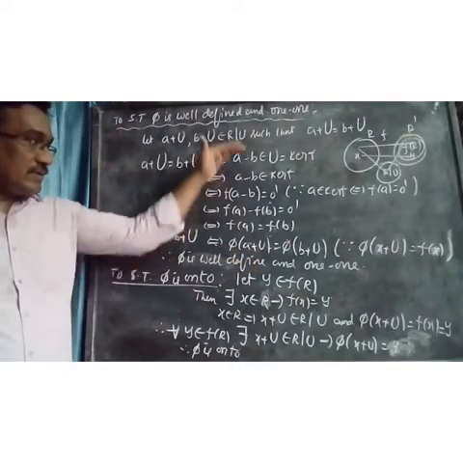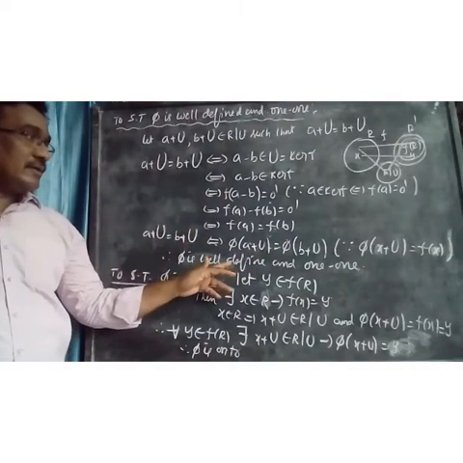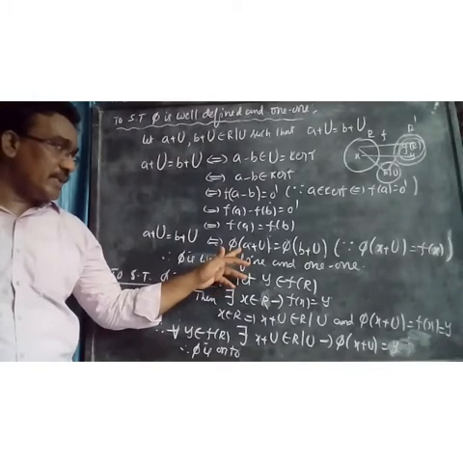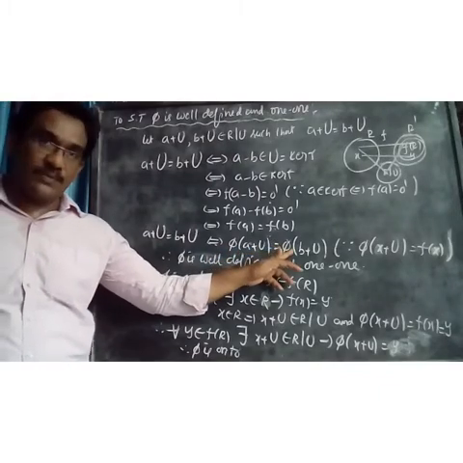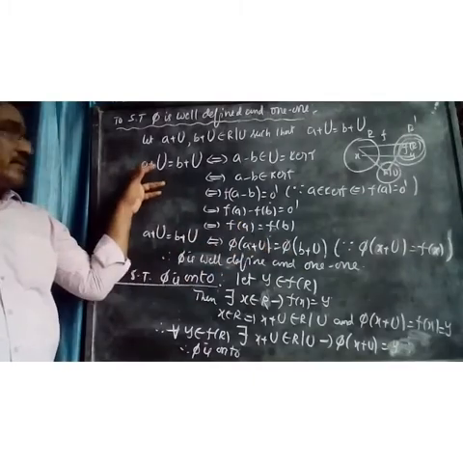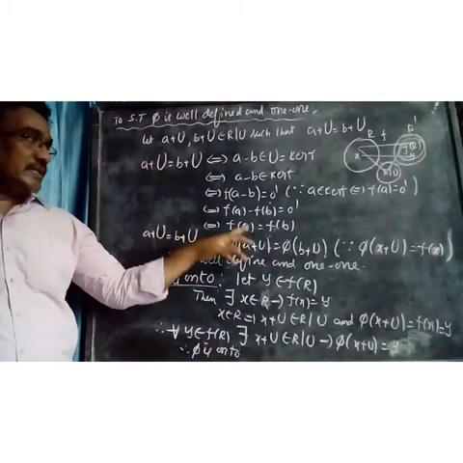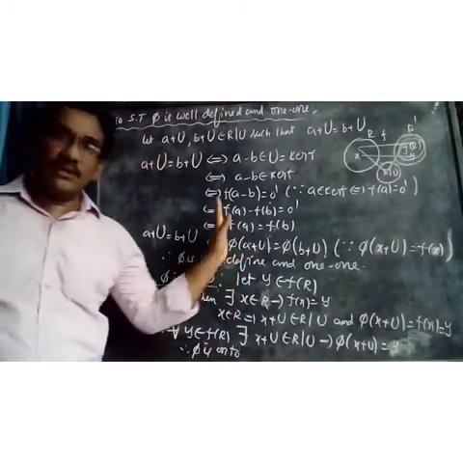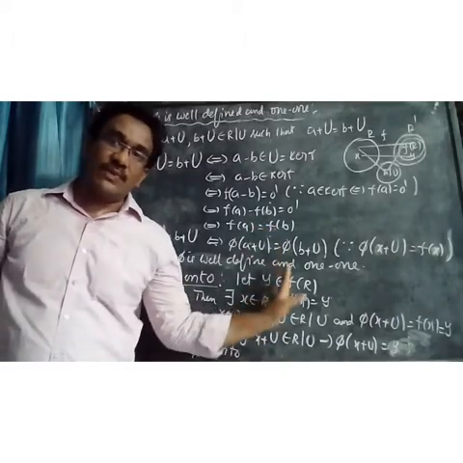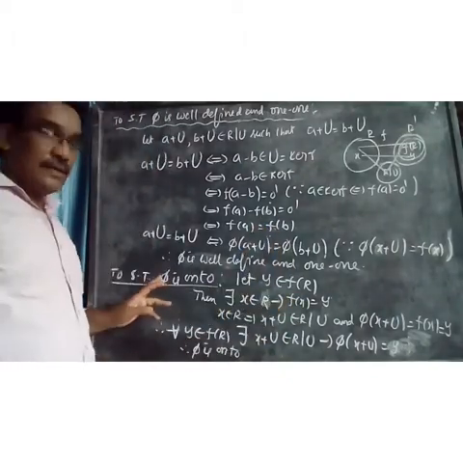If you reverse the flow, we get one-one. If you take pi of a plus u equal pi of b plus u, by the same process we get a plus u equal b plus u. That is, pi is one-one. Therefore pi is well defined and one-one. What is the second part? Onto.